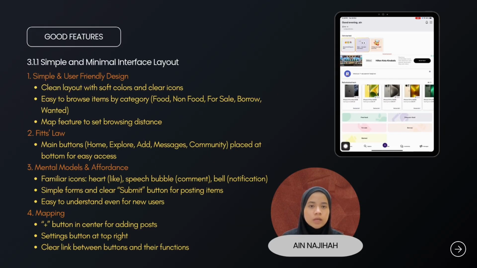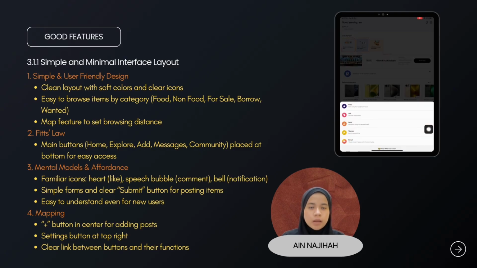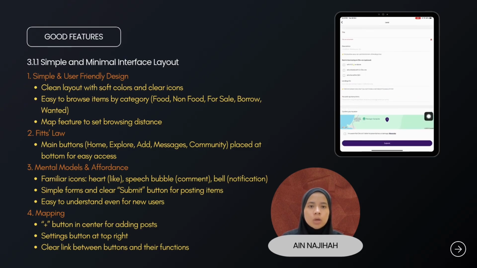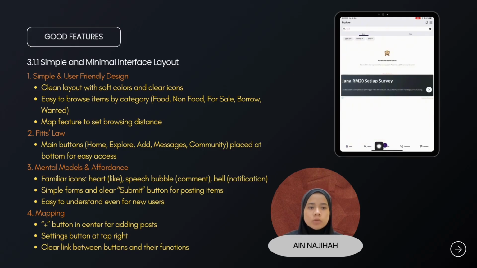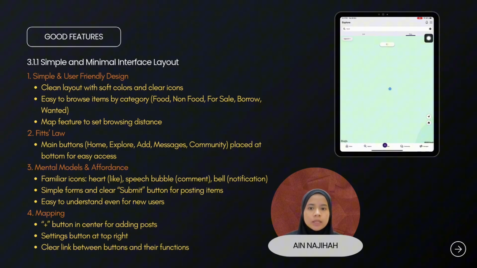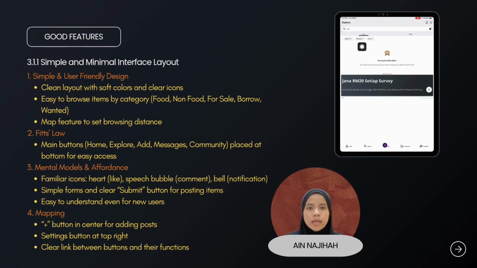So, I'll continue by talking about the good features of the OLIO app. These features show how OLIO applies good design principles and makes the app easy and more enjoyable to use. For the first good feature, OLIO has a simple and user-friendly design. The app uses a clean layout with soft colors and clear icons, making it easy for users to focus on the main purpose, which is giving and receiving items.